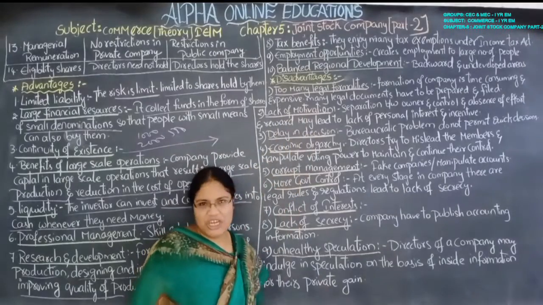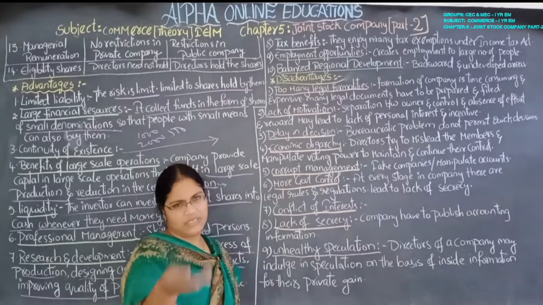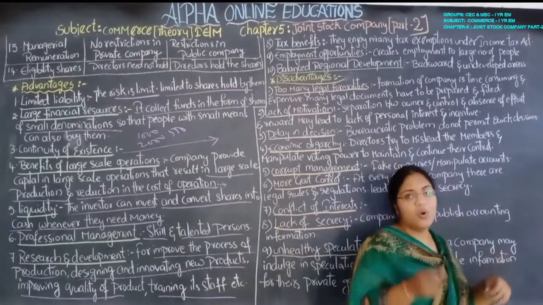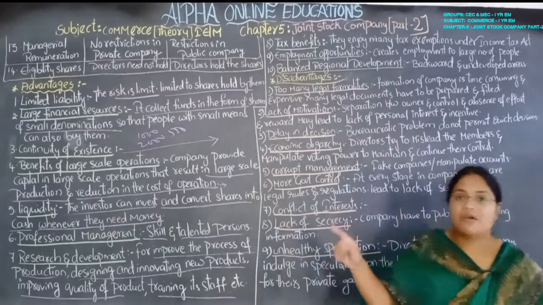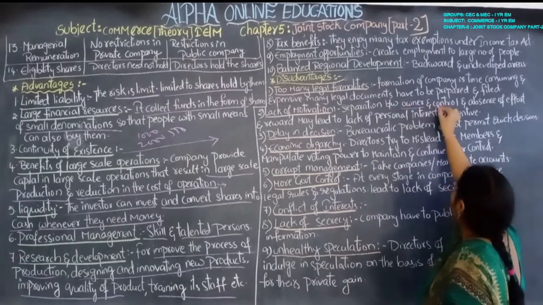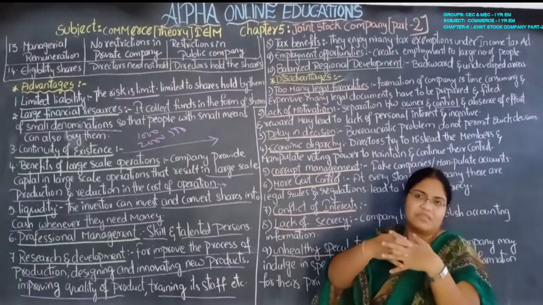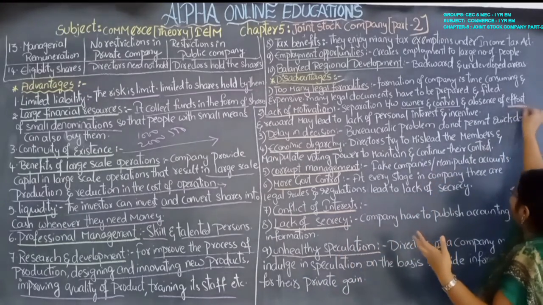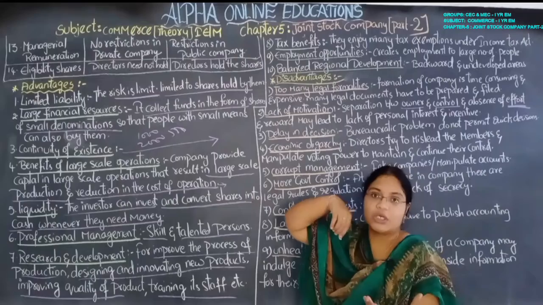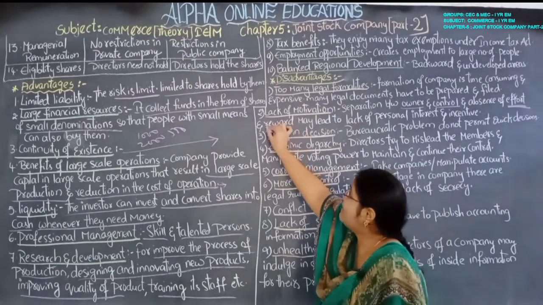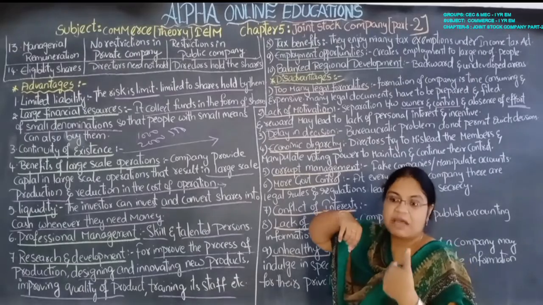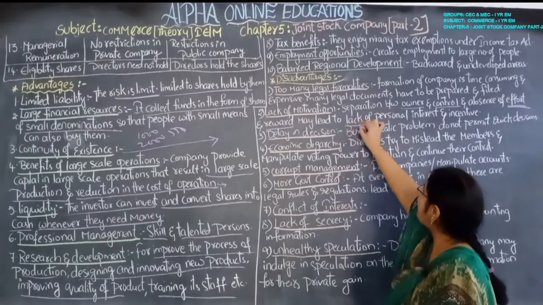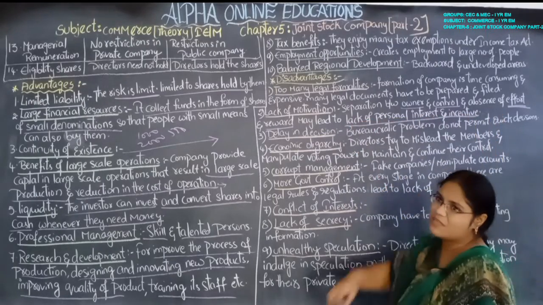Lack of motivation. There is no motivation among the workers and employees, because of the separation between the owner and the control. Owner means who brings the capital. Control means management, the board of directors. There is no link between the owner and the management. So whatever effort they are making, they are not getting the reward. Reward means some type of bonus or appreciation. So it creates a lack of personal interest and incentives, meaning salary.